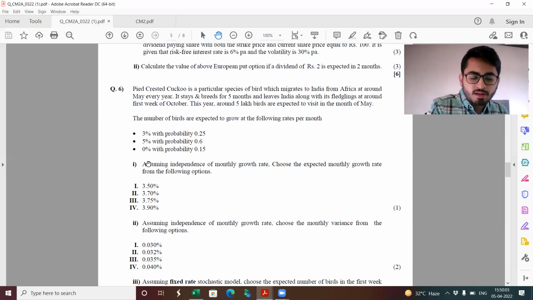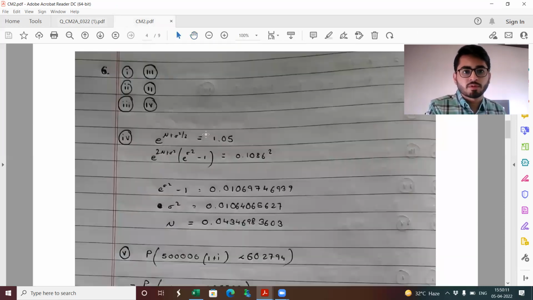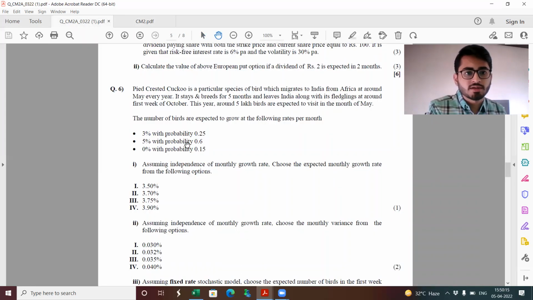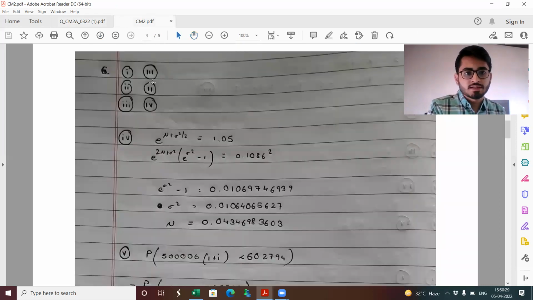So this would be nothing but 3% into 0.25 plus 5% into 0.6 plus 0% into 0.15. It's question number 6, option 1, part 3. So this will be coming out to be 3.75%. Assuming independence of monthly growth rates, choose the monthly variance from the following options. So this is the random variable. You need to find expectation of A square, and from there you find the variance of A, which I guess would be coming out to be the second option, which is nothing but